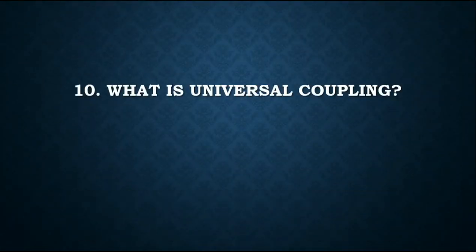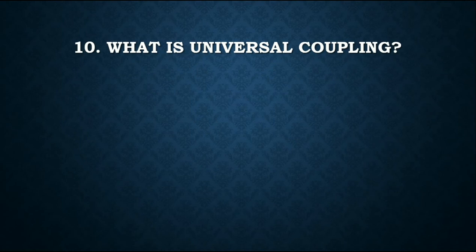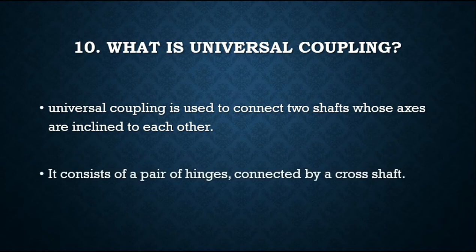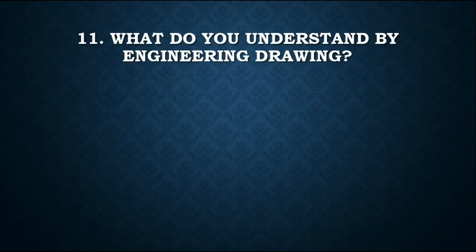Tenth question is, what is a universal coupling? The answer is, a universal coupling is used to connect two shafts whose axes are inclined to each other. It consists of a pair of hinges connected by a cross shaft. Eleventh question is, what do you understand by engineering drawing? The answer is, it is a technical document used to transfer technical details and define requirements.